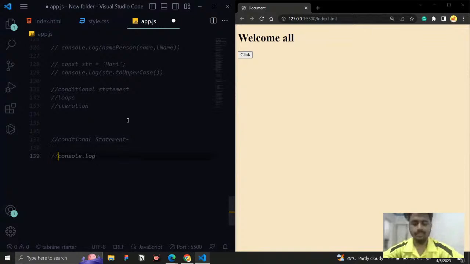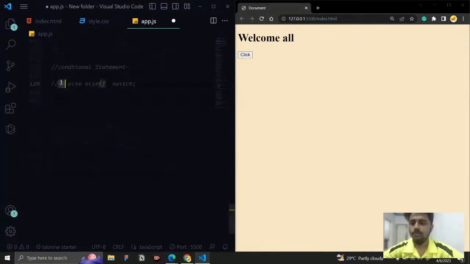So in conditional statements we have four things. One is if, another one is else, another one is else if, and we're going to have the switch statement. So these are all the statements. First we will go with the if statement. So what is the if statement? Let us see first of all what the syntax is.